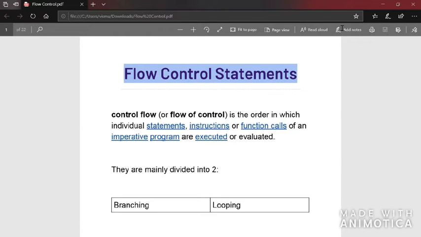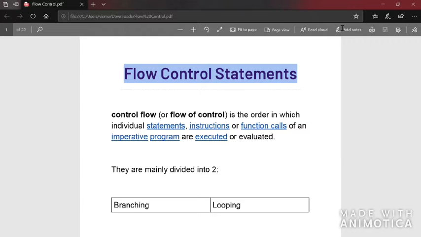Now that we've covered most of the basic concepts, let's see about control flow. Control flow, or flow of control, is the order in which individual statements, instructions, or function calls of an imperative program are executed or evaluated. So what control flow means is the way of execution in a program, that is, the order in which the lines of code are executed. That is what is called control flow.